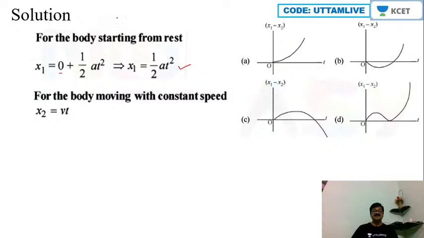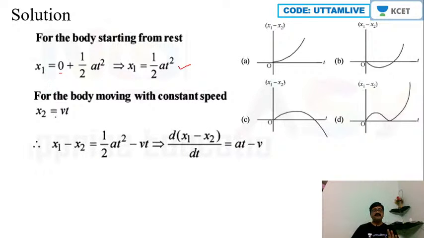Is it not? Starting from rest, u is put as 0, whereas if the body is moving with constant speed, x2 will be equal to what? V into t. Simple, right? Then therefore x1 minus x2 equals, simply take the subtraction of this, half at square minus vt.